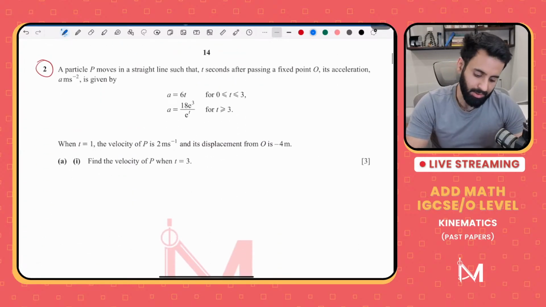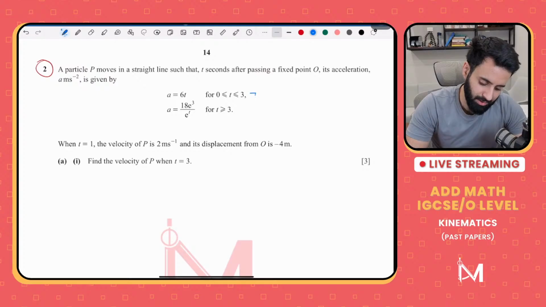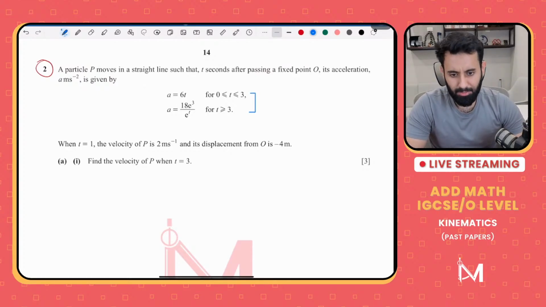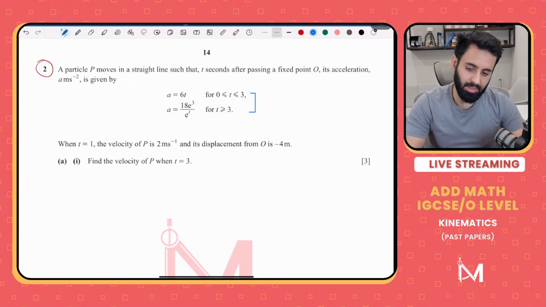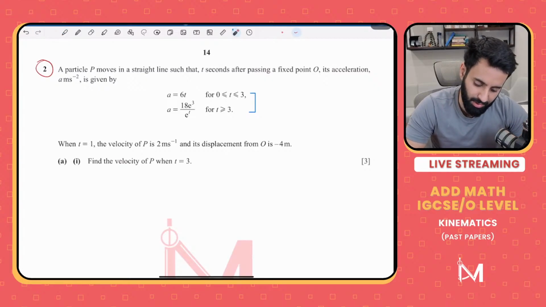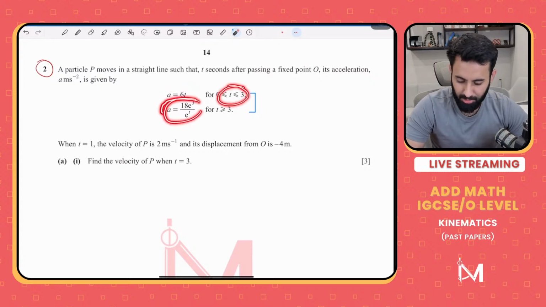Now here's another question, and these kinds of questions are slightly more difficult, as you need to first understand the concept. Here, the acceleration is constantly changing, but for these two time intervals, there are different equations.